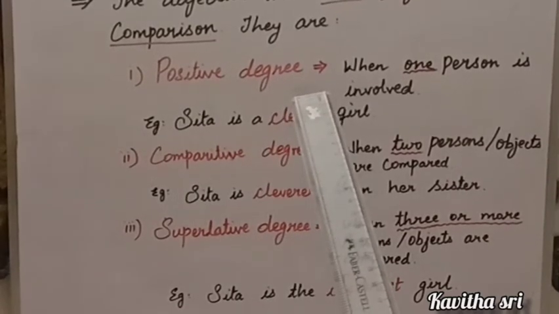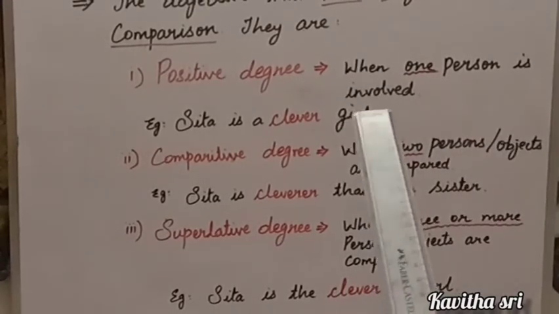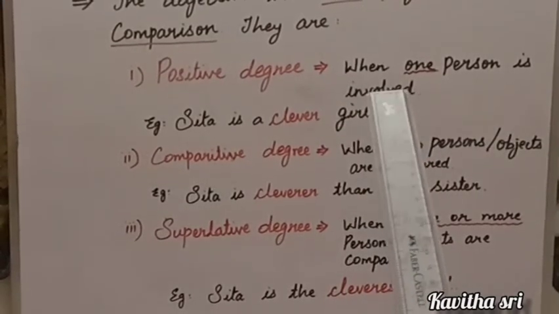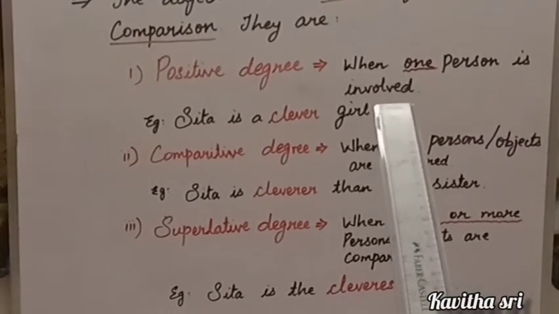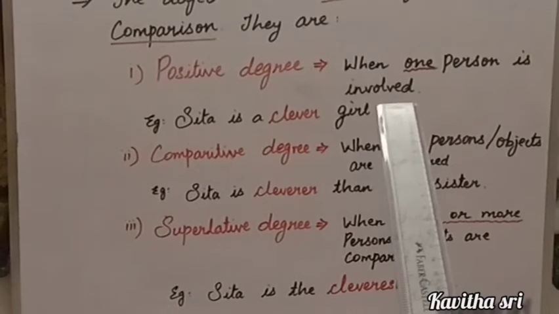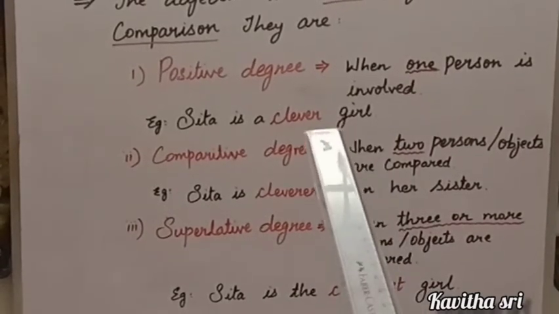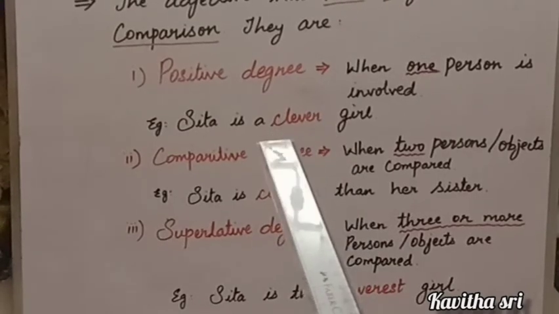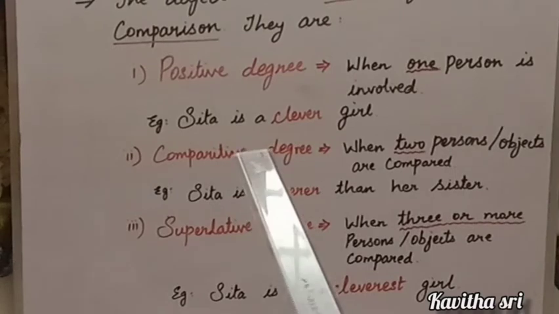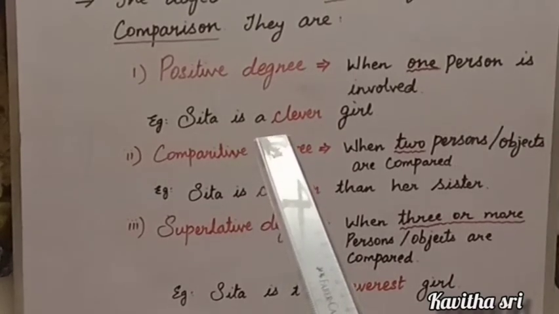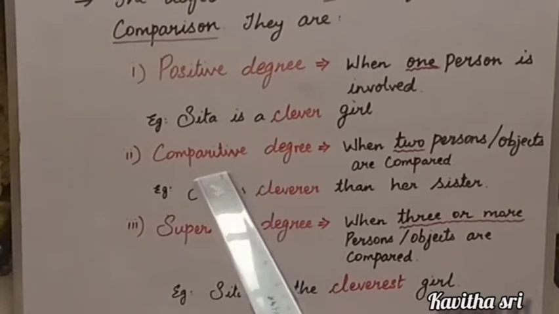Positive degree is nothing but when one person is involved. We are not comparing to any other. Okay. Example, Sita is a clever girl. Am I comparing Sita to anybody else? No. I am saying that Sita is a clever girl. So there is no comparison in this. Thus we say it is positive degree. Now look at the second one.